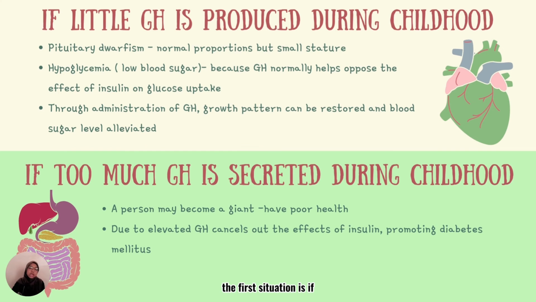The first situation is if little GH is produced during childhood. There are several causes of this situation. The first one is pituitary dwarfism, where the kid will have a normal proportion but small stature. This kid will have a normal BMI, which is, he would have a height which is suitable for his weight, but this kid would be smaller than other kids his age.